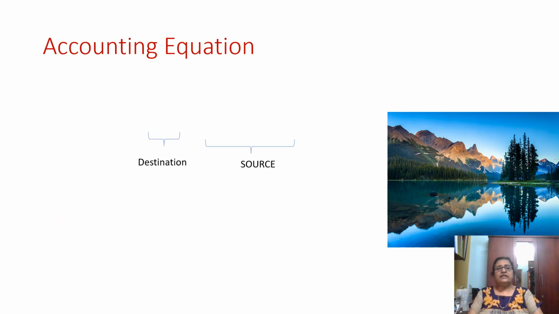The accounting equation is the foundation of double entry bookkeeping. The sources of the funds are the owner, equity, and the lender, the liabilities, such as the bank. These 2 are the sources. When they provide the resources, you go and purchase the assets.